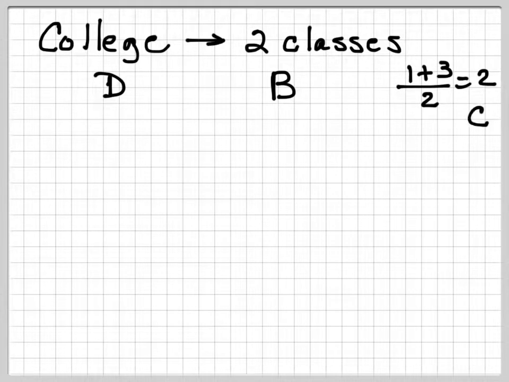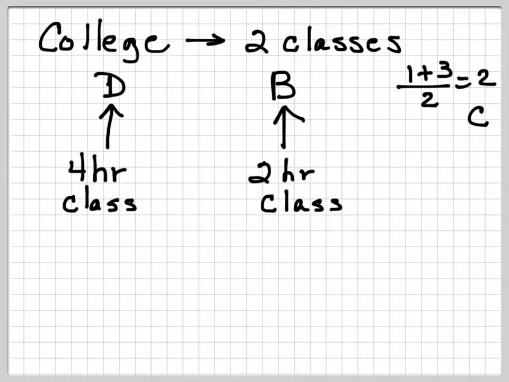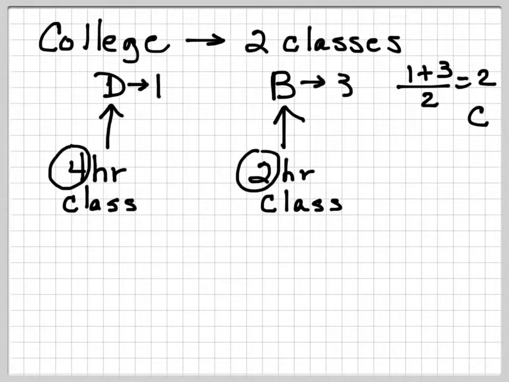But let's say that this, which is a C, and let's say that the D class was a 4-hour class and the B class was a 2-hour class. Now you have different weights because now you have a total of 6 hours. So what would you do? Well, you have 4 and 2. So you're going to have your D counts for 1 and your B counts for 3.